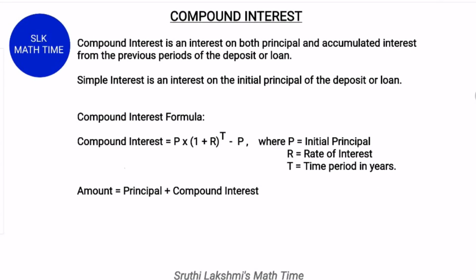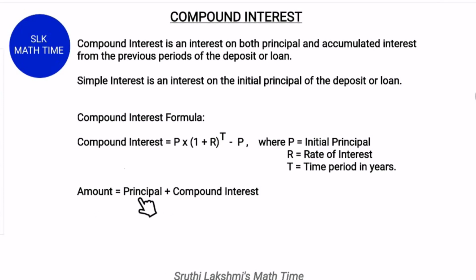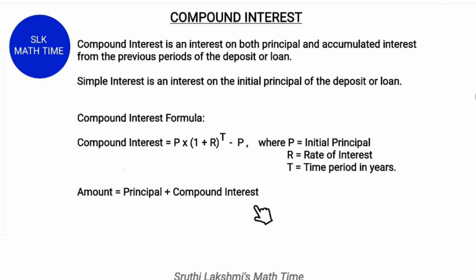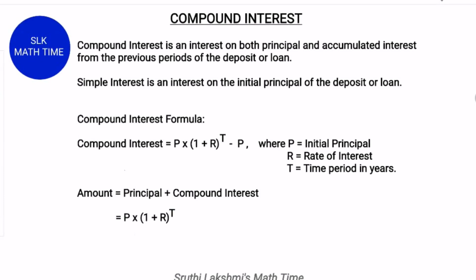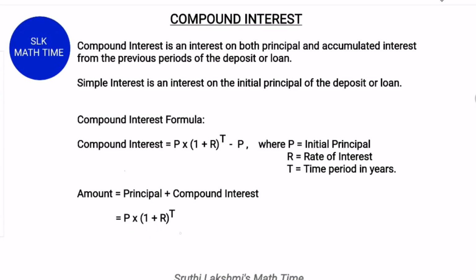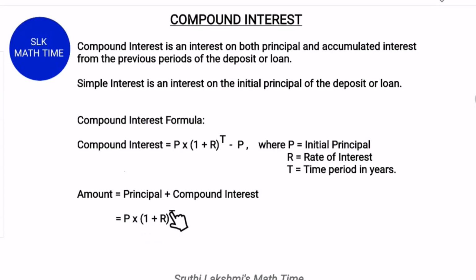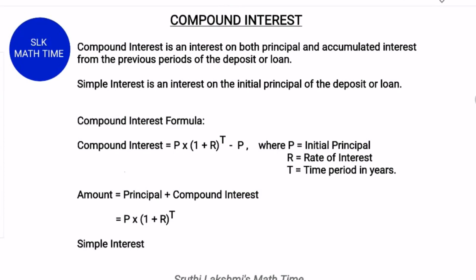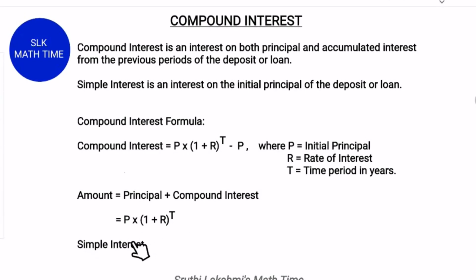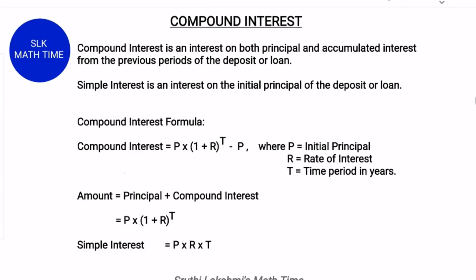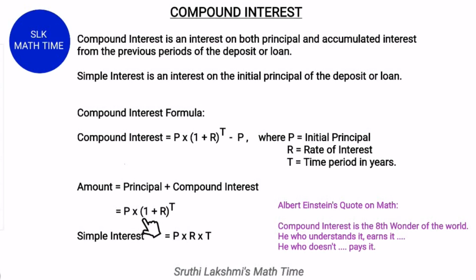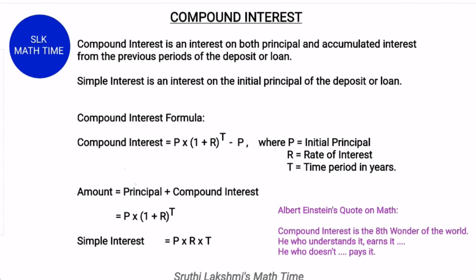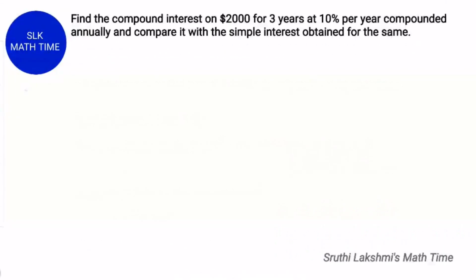The amount is the principal plus the compound interest. So P into (1 plus R) the whole power T. The simple interest formula is P into R into T. I have covered simple interest in my previous video.